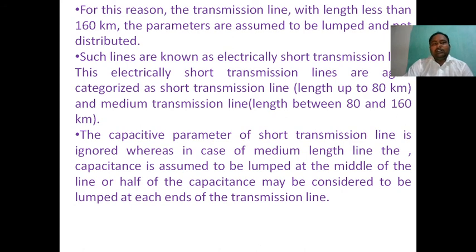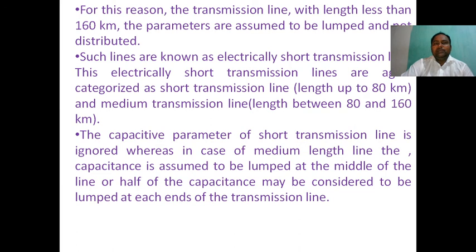In a long transmission line, as I already told, we can calculate the efficiency and regulation by using the rigorous method. Another important point in unit 2 is the ABCD constants. The ABCD constants mean the sending end voltage Vs is equal to A VR plus B IR, and the sending end current Is is equal to C VR plus D IR.